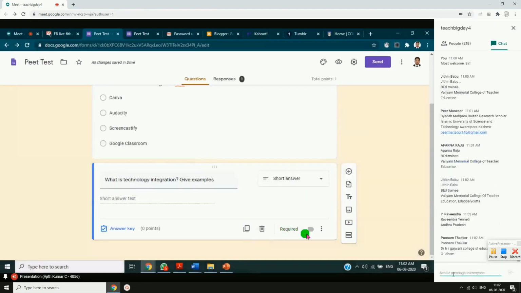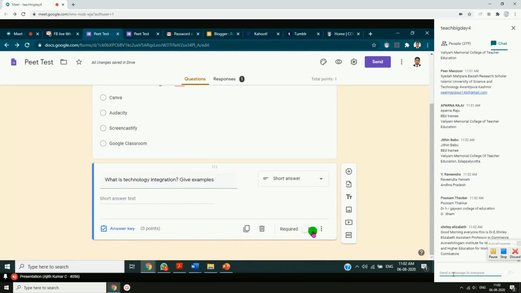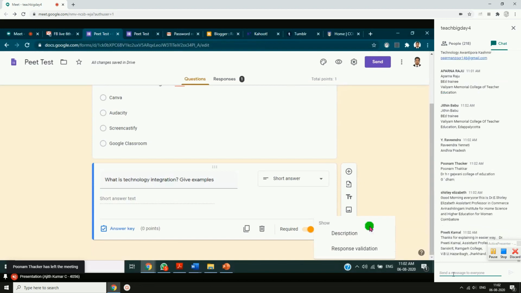I need my students to give an answer for this, so I just click on required. Okay. Now I'll click on these three dots, just to see description and response validation. I'll click on response validation.